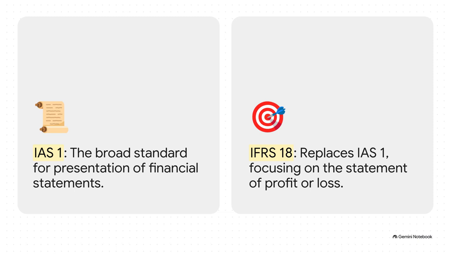But they didn't just toss the whole playbook out the window. Actually, scratch that. It's more like a strategic reorganization. The board heavily focused IFRS 18 on improving the statement of profit or loss. For the broader, enduring rules that still work perfectly fine, they kept some paragraphs right inside IFRS 18, and they meticulously moved others over to IAS 8, which covers basis of preparation, and IFRS 7, handling financial instruments. So think of it as an evolution, not a total erasure. The spotlight is just firmly on profit and loss now.